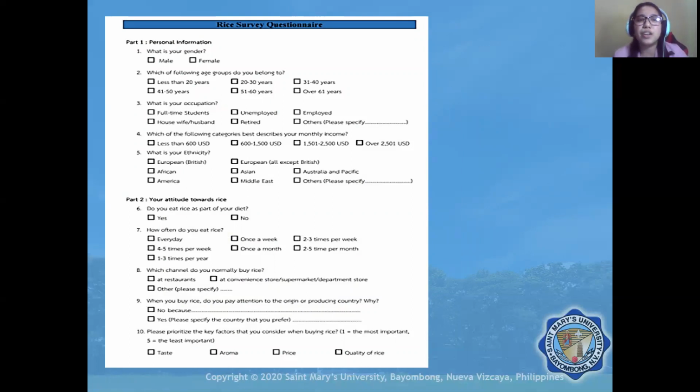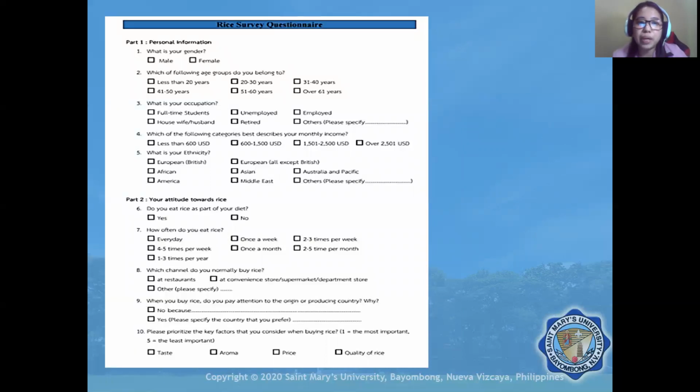Okay, so let's consider another questionnaire, the RISE survey questionnaire. So what is your gender? Gender is nominal data. Which of the following age groups do you belong to? So this is similar to the previous question. It is with brackets, so it is ordinal data. What is your occupation? So this is nominal data.